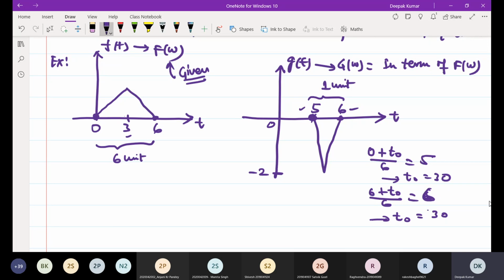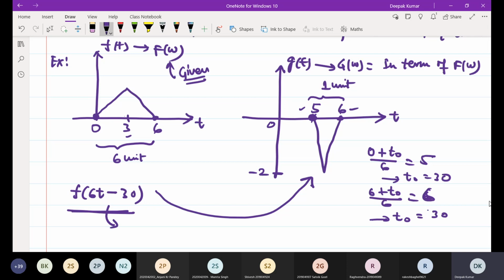So see, if you write f of 6t minus 30, try to think whether it will be the same graph. You will find this is actually g of t.